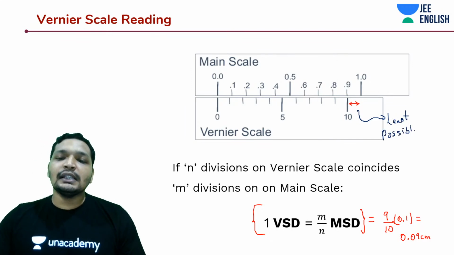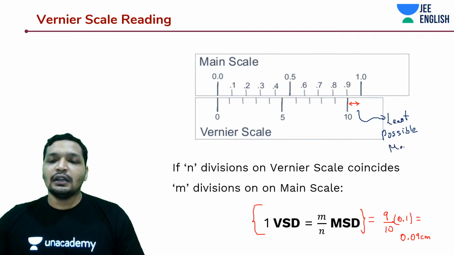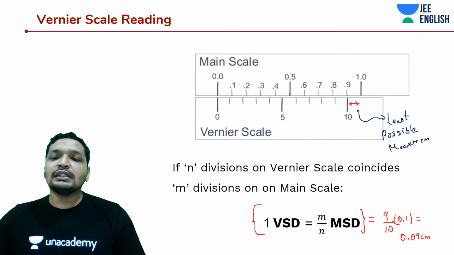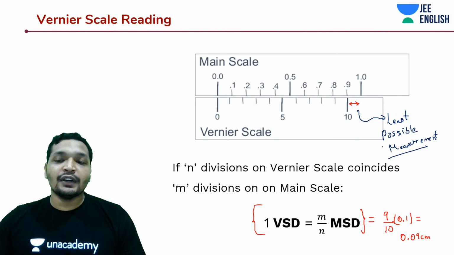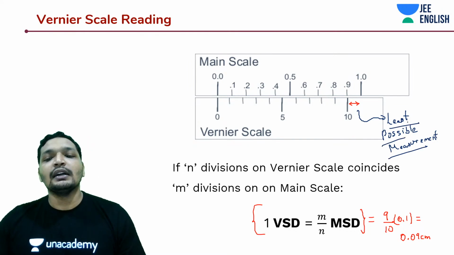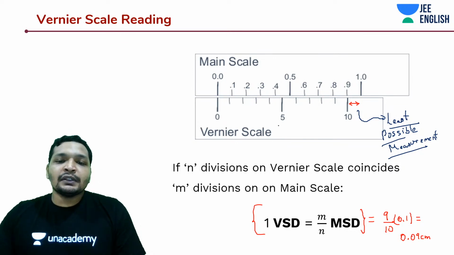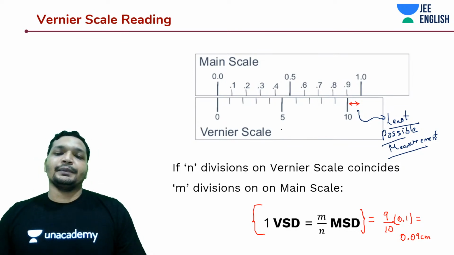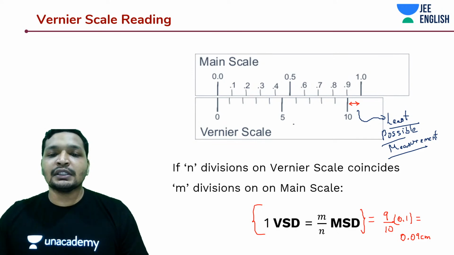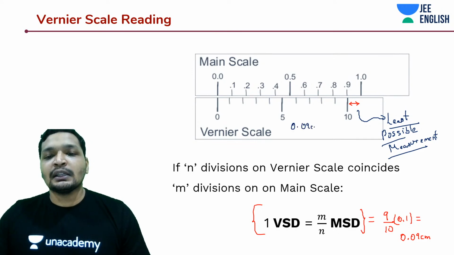So if this is the least possible measurement, this is something that you can measure on your Vernier calipers, right? I mean, what is the difference between this Vernier scale and main scale? Nothing much, really. This can measure 0.09 centimeters, whereas this can measure 0.1 centimeters.